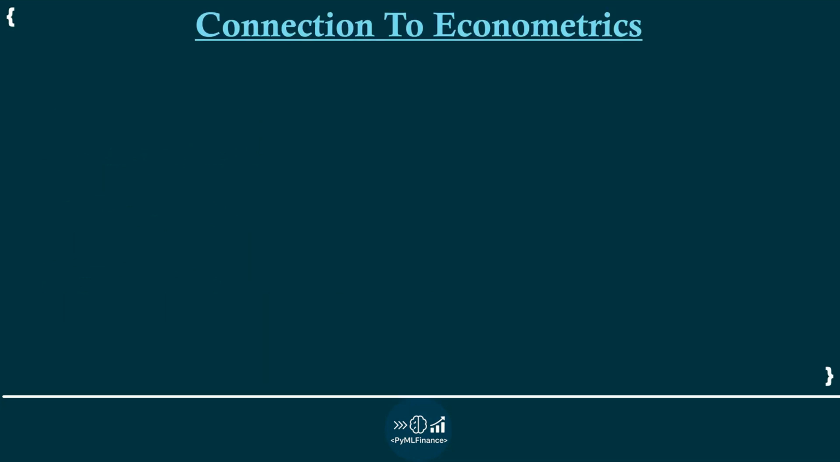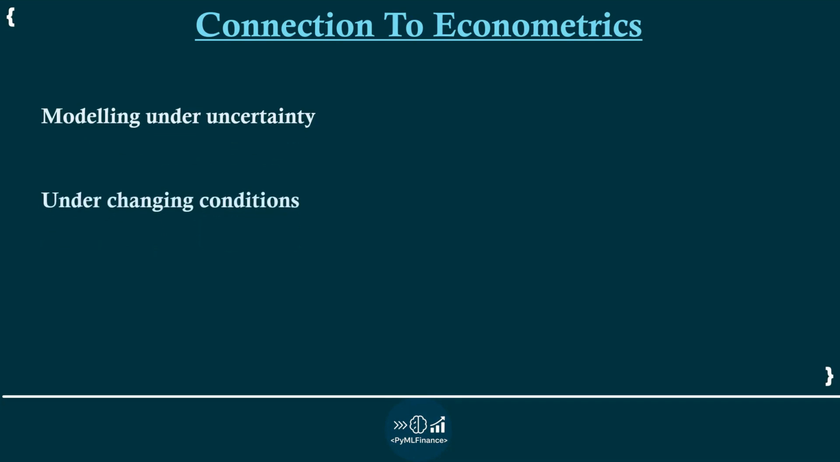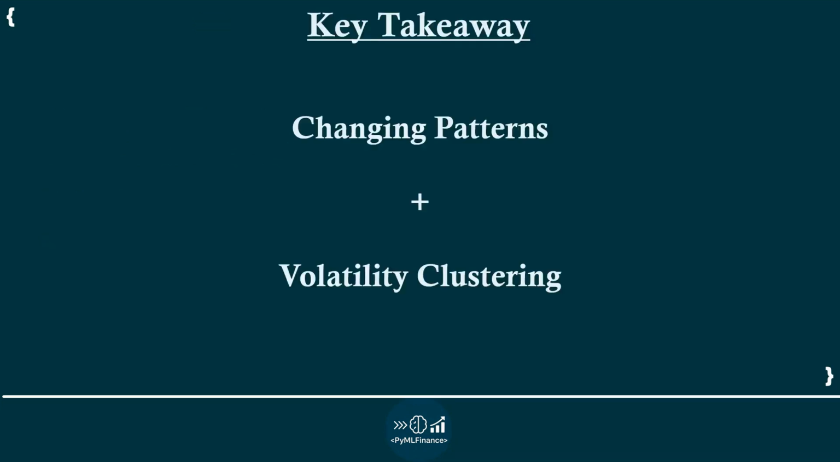This is where econometrics becomes important. We are not just modeling relationships, we are modeling relationships under uncertainty and under changing conditions. The key takeaway is simple. Financial data is different because its behavior changes over time and volatility tends to cluster. Understanding these features is essential before building models.